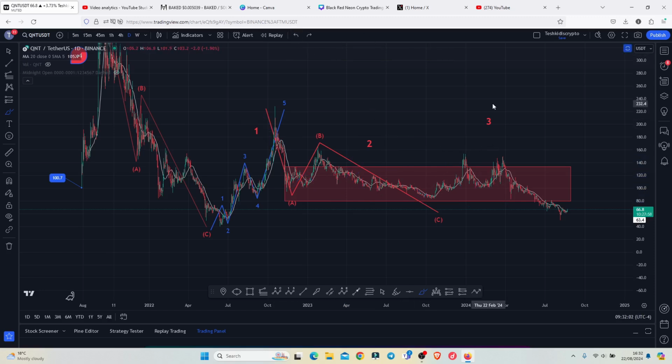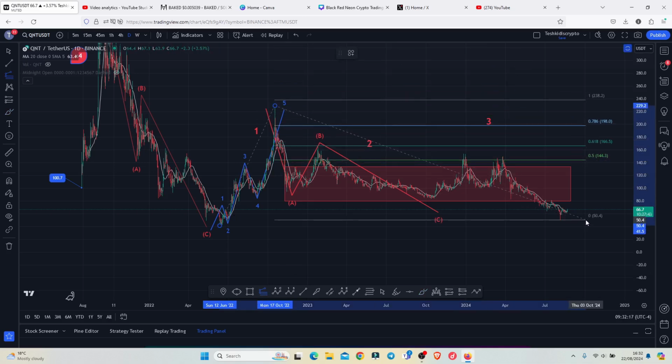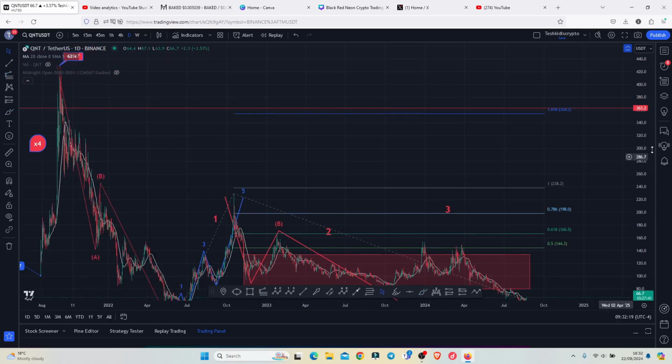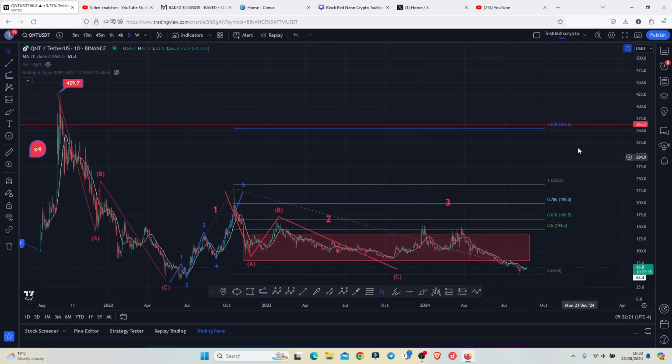and QNT is now ready for an impulsive Beij count 3, whose minimum target areas can be given by connecting the trend-based Fibonacci from the low of the first wave to the high of that Beij count 1, then dragging the fibs to the low of the second wave, giving me a minimum target area at the fib level 1.618, which perfectly lies above the $354.2, and that will be more than a 7x to the upside once we get that impulsive Beij count 3 based on the current prices that we have at the moment.